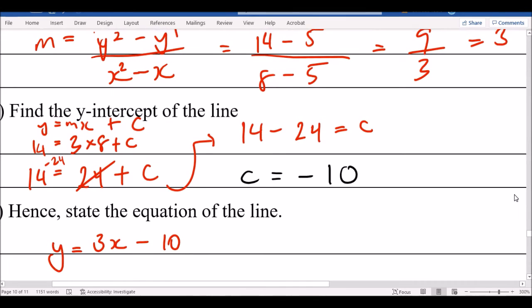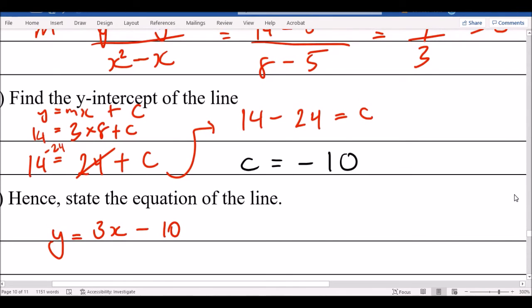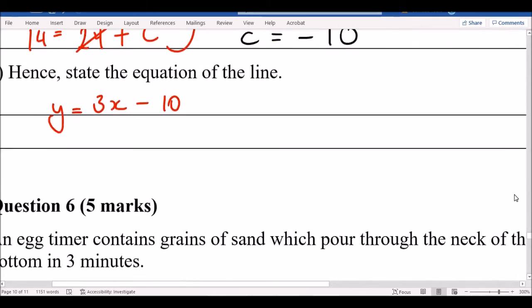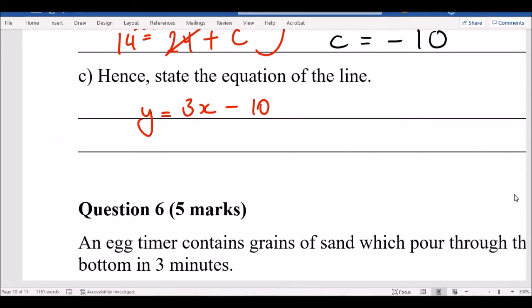Alright, and then finally, state the equation. So you've got your gradient, which is 3. You've got your y-intercept, which is minus 10. And then just put that in your equation. Remember, the equation is y equals mx plus c. So you're only changing the gradient and the y-intercept. Those two things.